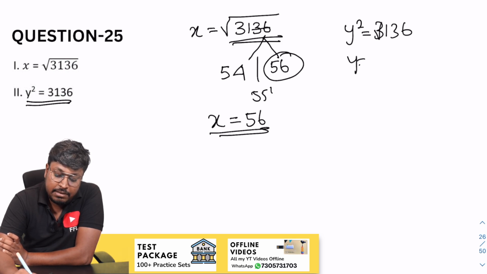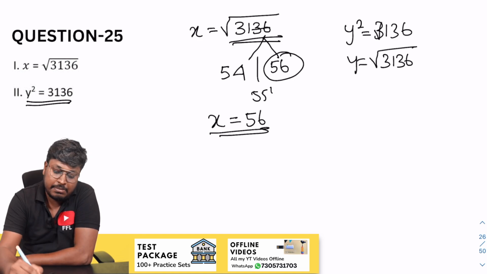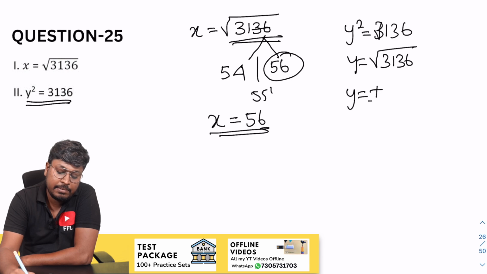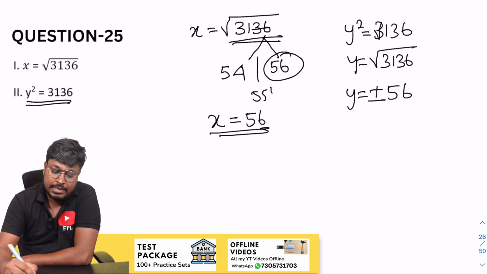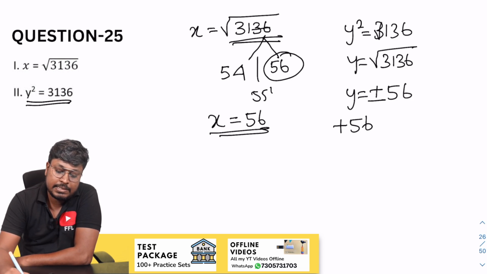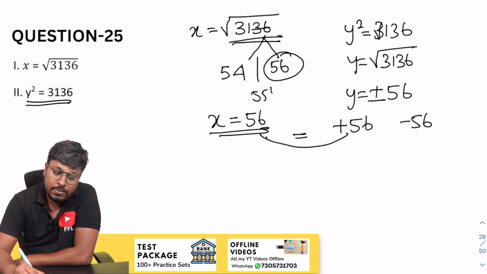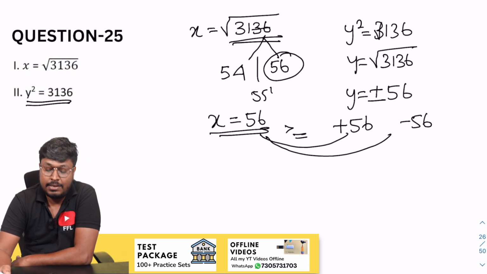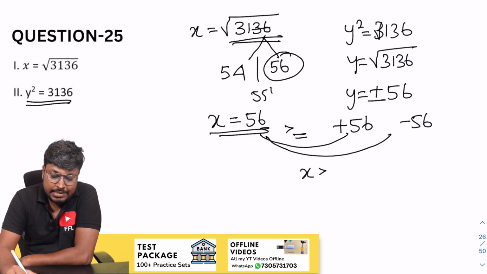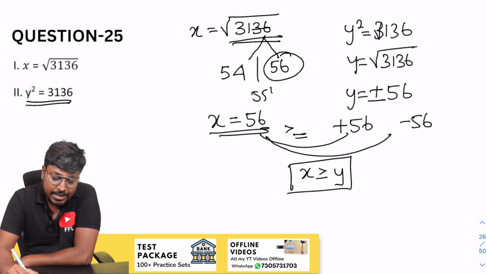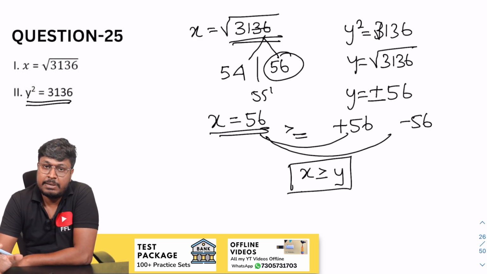So next, just see y square is equal to 3136. So y is equal to square root of 3136. We have put the square root for the number, so while removing it, the answer will be plus or minus 56. So y value will be plus 56 and minus 56. So comparison part, x is greater than or equal to y. So finally the answer for the question is x greater than or equal to y, which is the answer for question number 25.